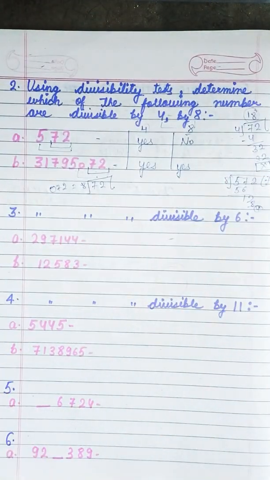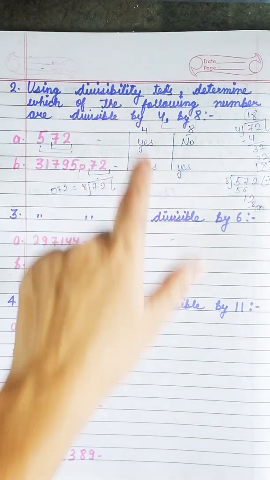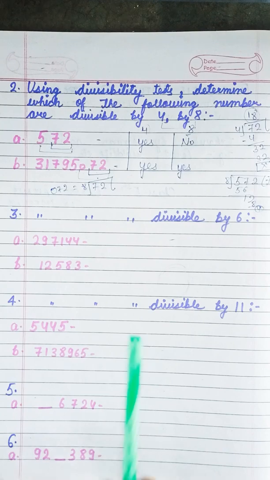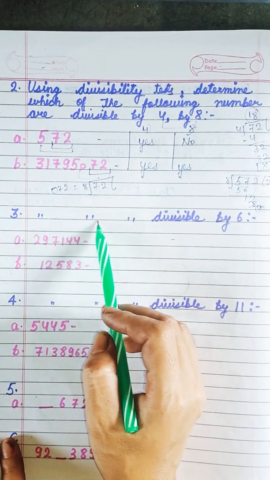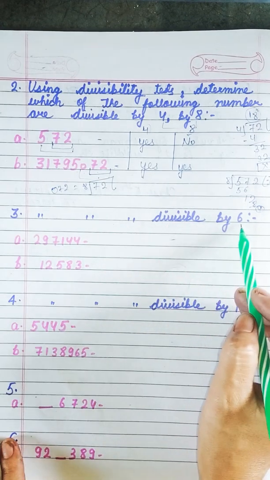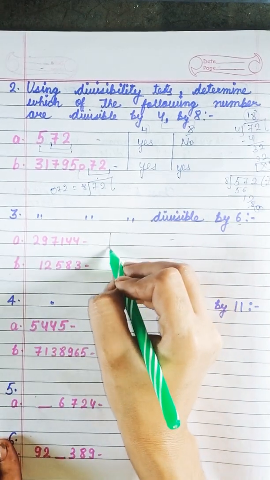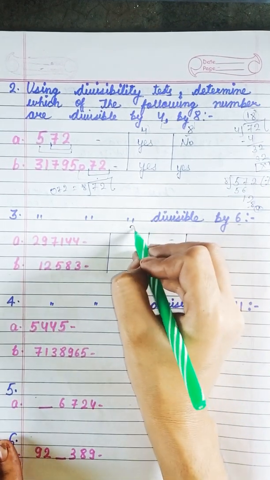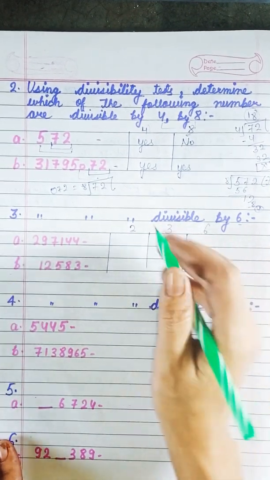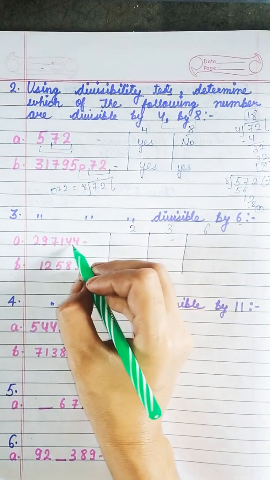Okay, question number 2, first part we have already done. Now again the same question it was, so I have written it in shortcut. Using divisibility test, determine which of the following numbers are divisible by 6. So divisible by 6, what do we have to check? It should be divisible by 2 also and 3 also. Yes, so let's check. Divisible by 2, yes.